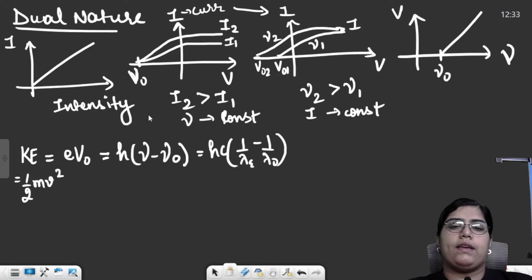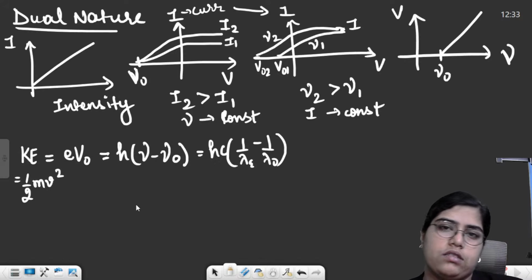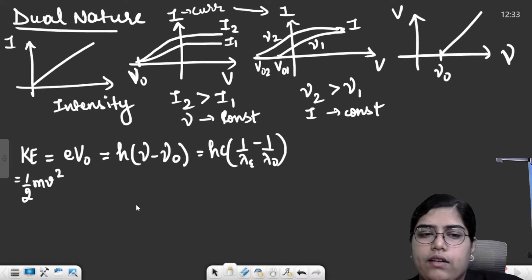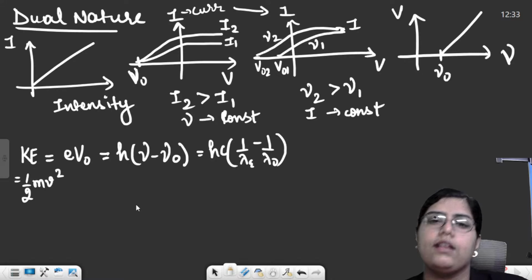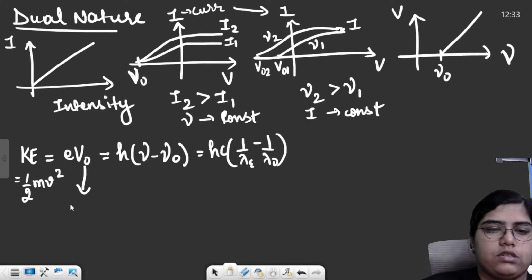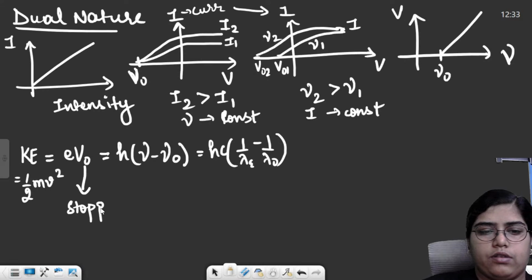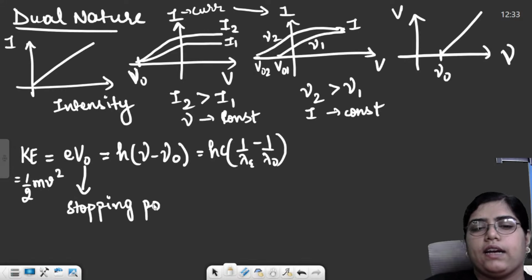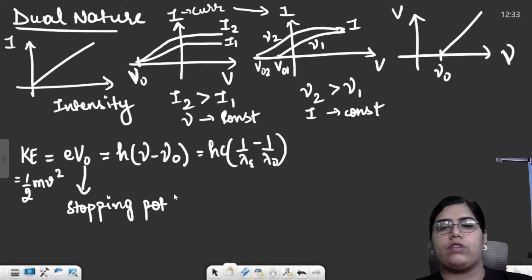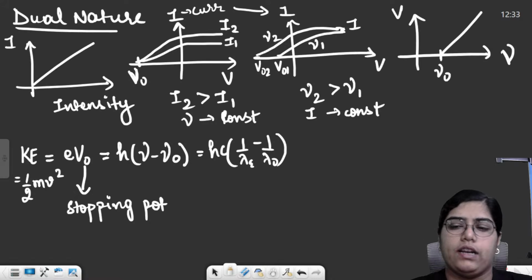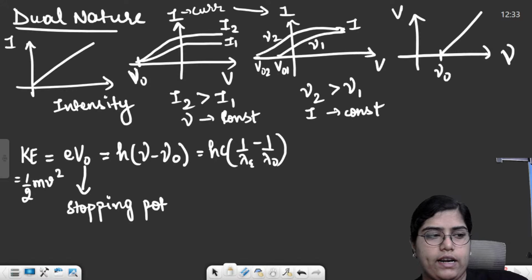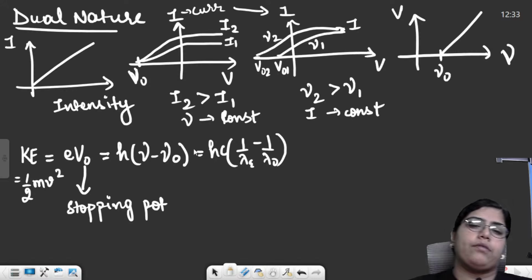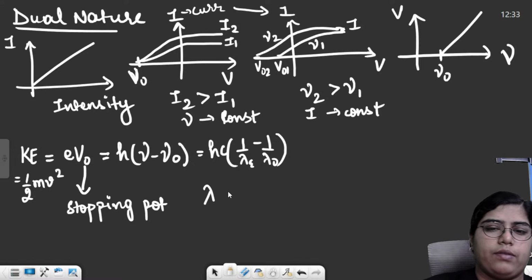You can be given any two things and asked the third. Like you can be given the velocity with which the electron is emitted, the mass of the electron and charge on electron will already be given, and you might be asked to calculate the stopping potential. This V naught over here is the stopping potential, basically the negative potential which has to be applied from the outside to stop the emission of electrons. This was your photoelectric effect part.